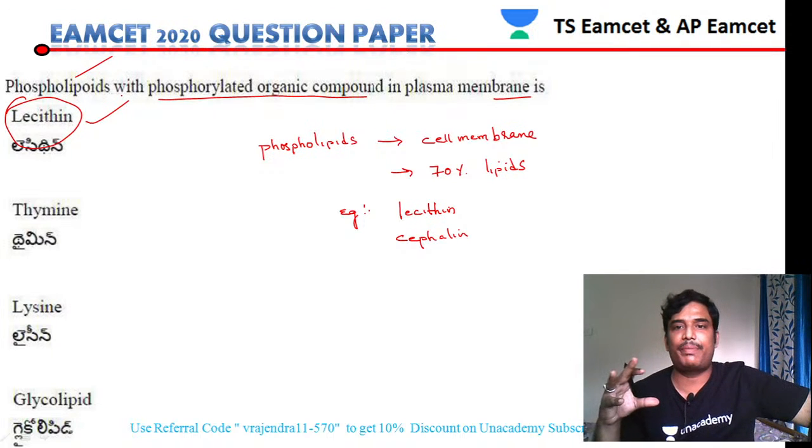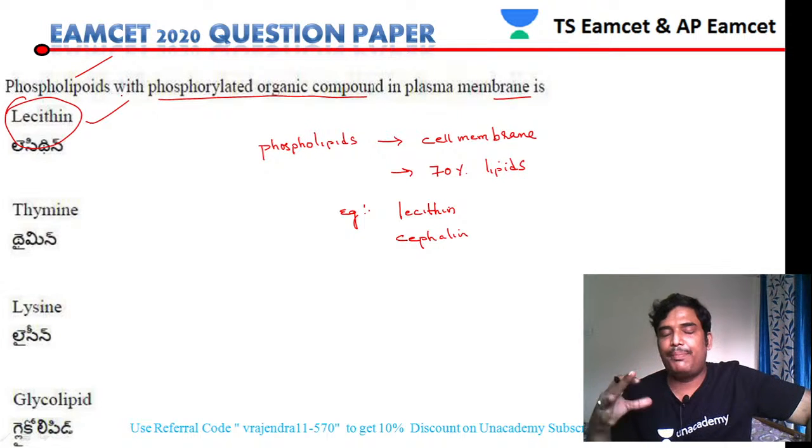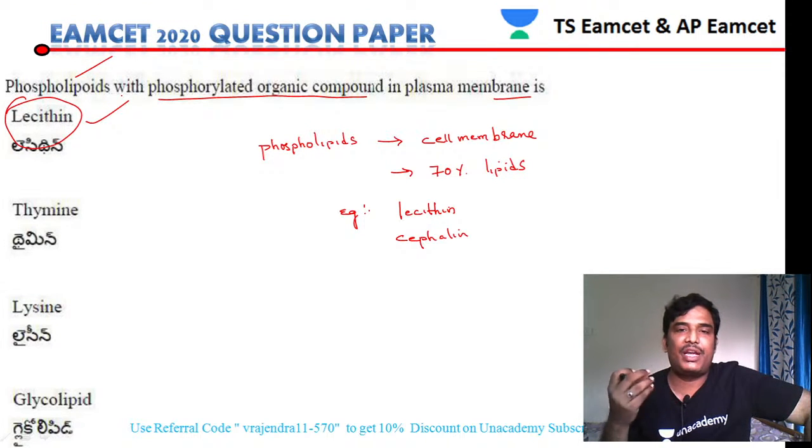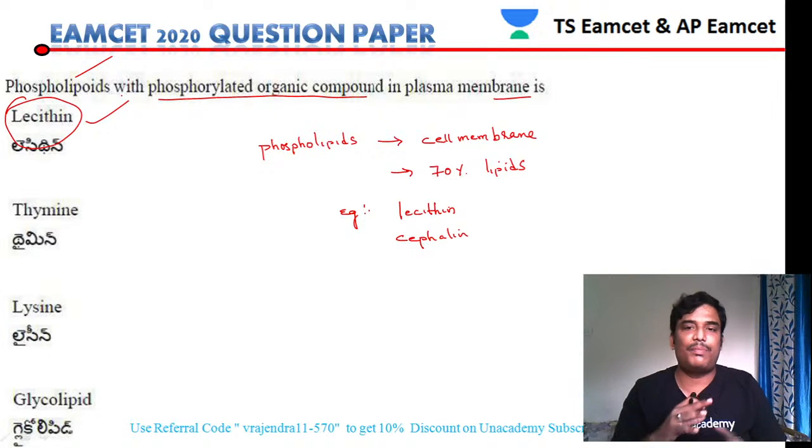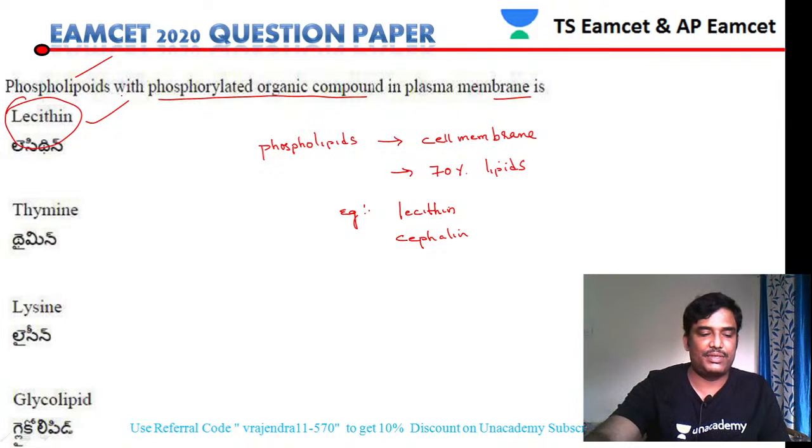Phospholipids are part of the cell membrane, or the plasma membrane. Out of the total lipids, 70% are made up of phospholipids. The two best examples of phospholipids are lecithin and cephalin.